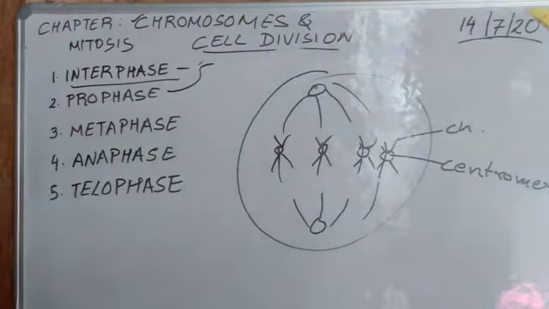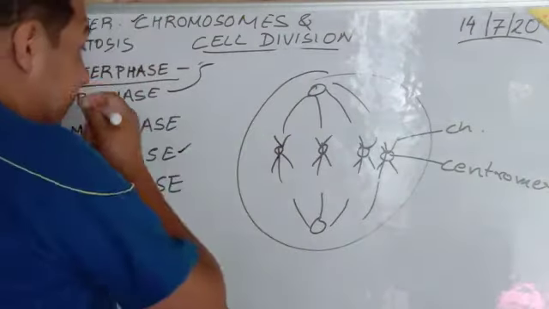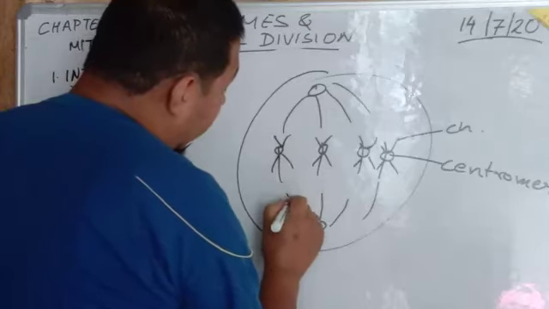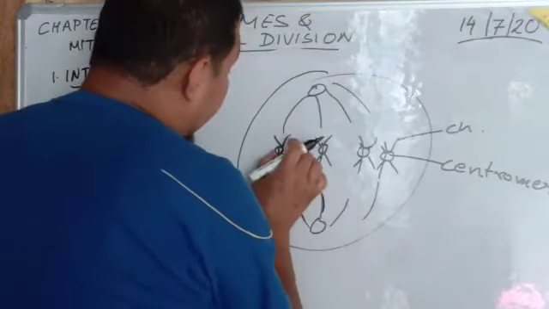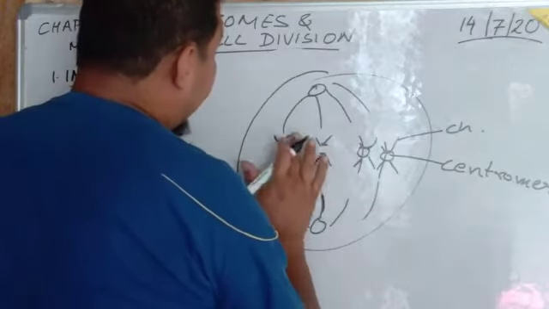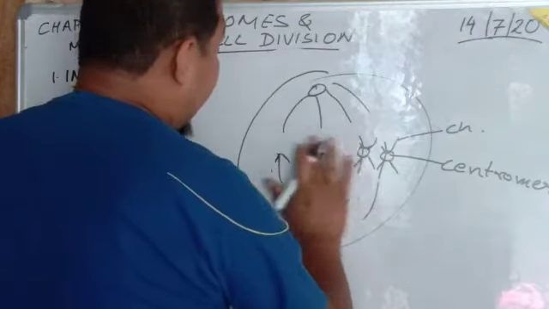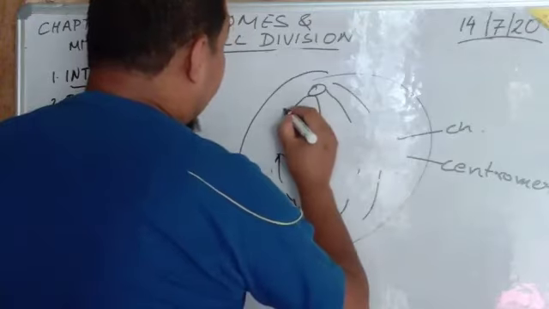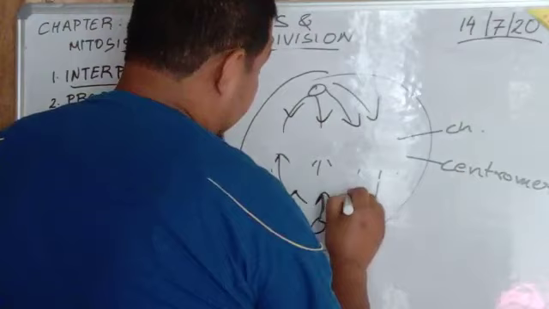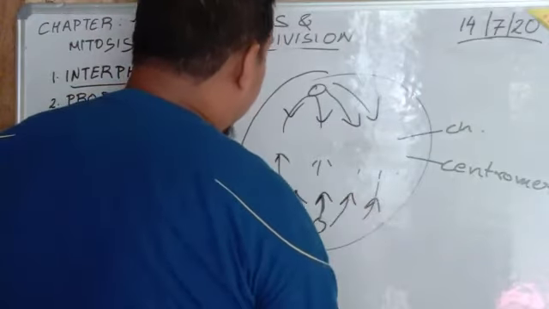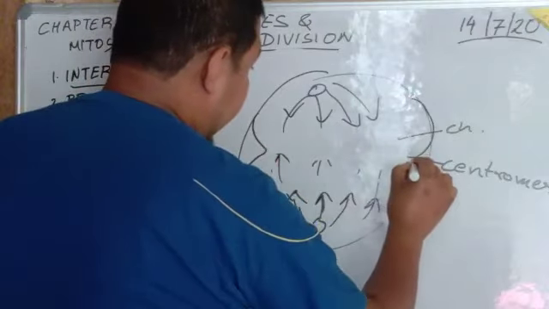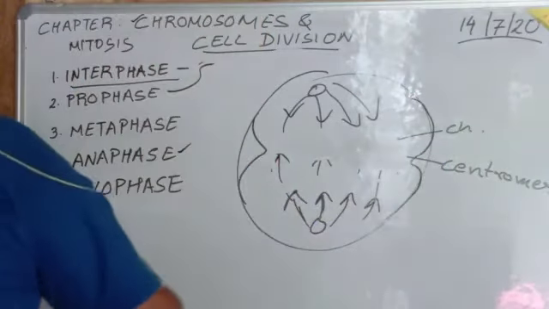So in this particular phase, what happens? The spindle fibers become shorter and shorter and shorter. Therefore, these chromosomes are pulled apart, and they go further up in this way. The centromere disappears and the chromosomes are pulled apart, and then slowly a furrow appears in the cell. This happens in the anaphase.